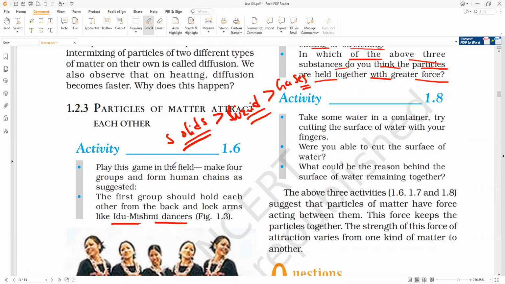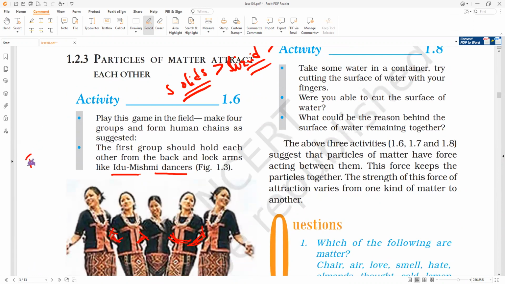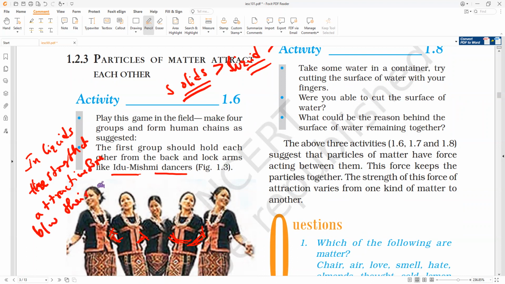In liquids, the strength of attractive force between their particles varies depending upon their nature. Understanding means the type of liquids.